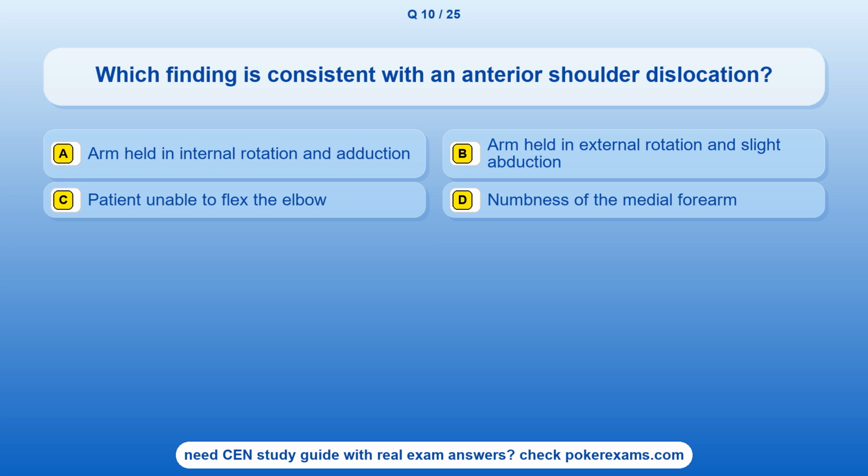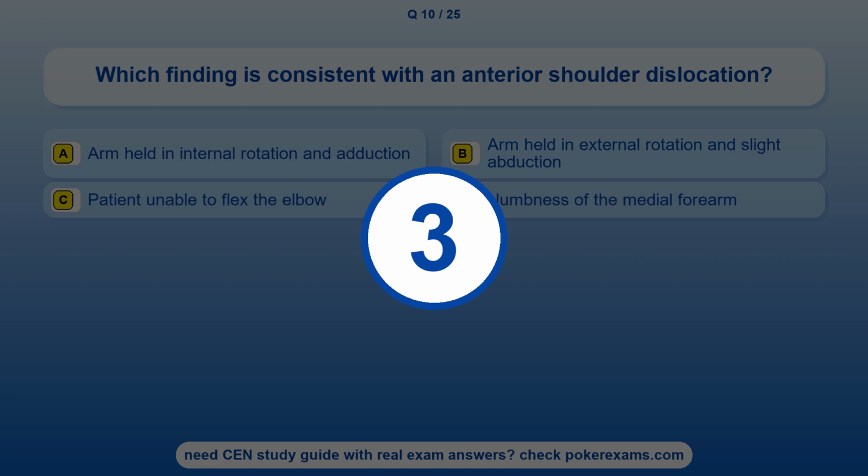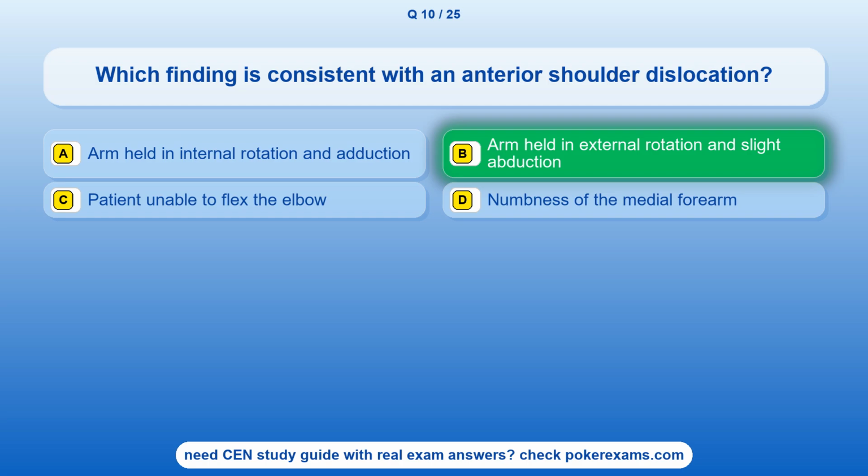Question 10. Which finding is consistent with an anterior shoulder dislocation? Option A. Arm held in internal rotation and adduction. Option B. Arm held in external rotation and slight abduction. Option C. Patient unable to flex the elbow. Option D. Numbness of the medial forearm. The correct answer is option B. Arm held in external rotation and slight abduction.